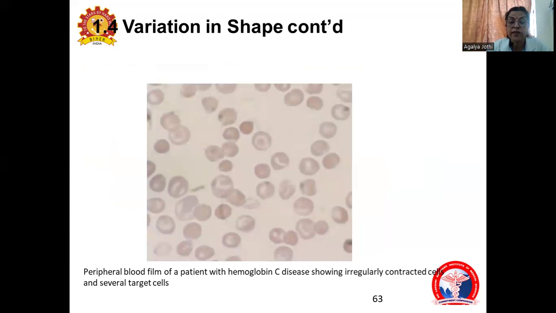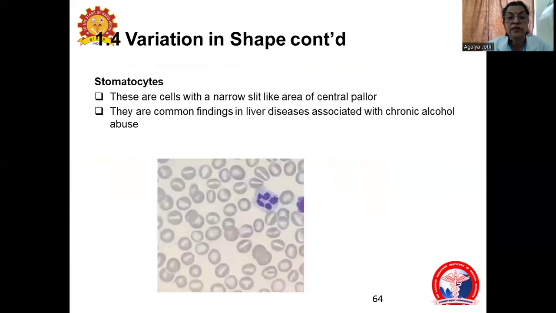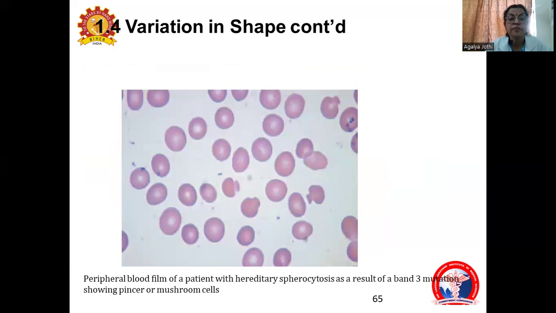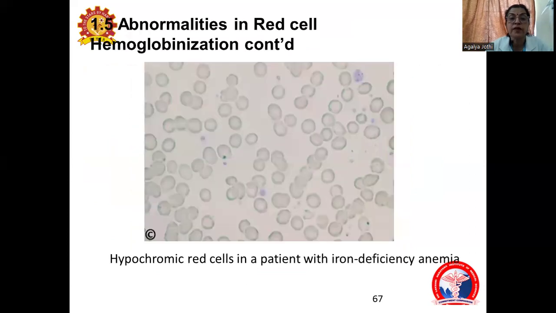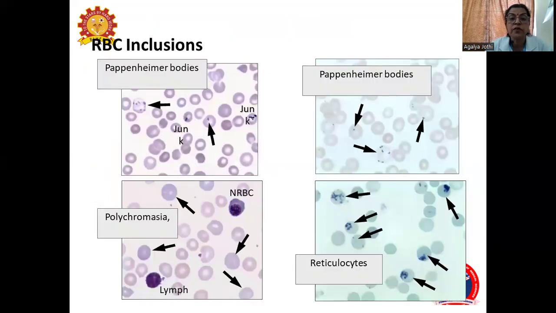There will be target cells that are seen in some conditions like hemoglobin C disease. There may be stomatocytes, where the central pallor is in the form of an elongated slit-like area. There may be spherocytes in circulation, or it may be in the form of fillet formation in case of multiple abnormalities in the hemoglobinization. There might be hypochromic cells.